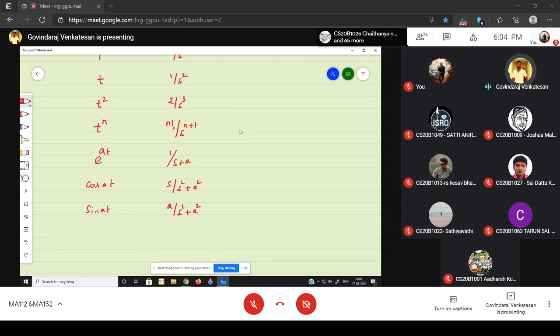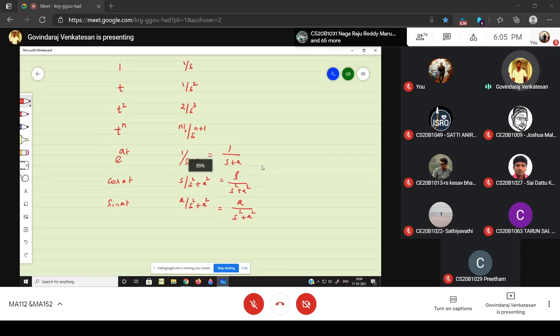So this is nothing but 1 divided by s plus a. This is s divided by s square plus a square. Okay, don't confuse. This is a divided by s square plus a square, right?